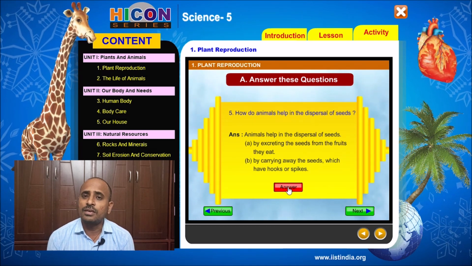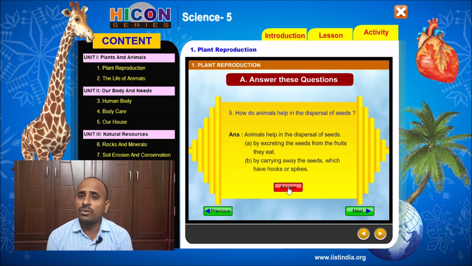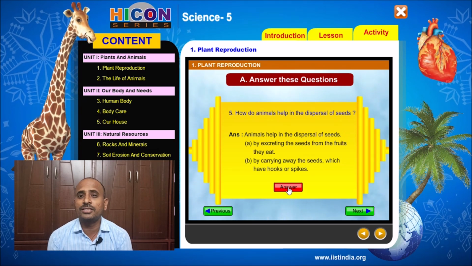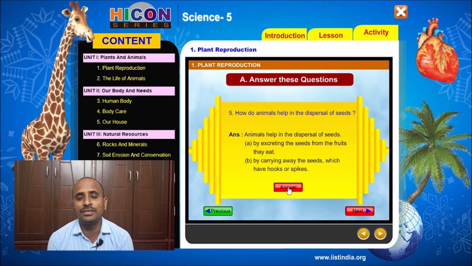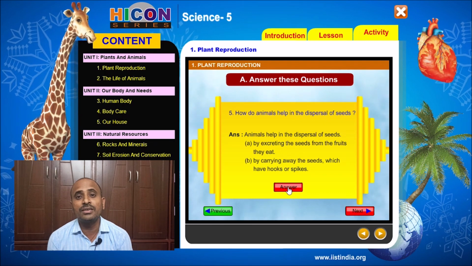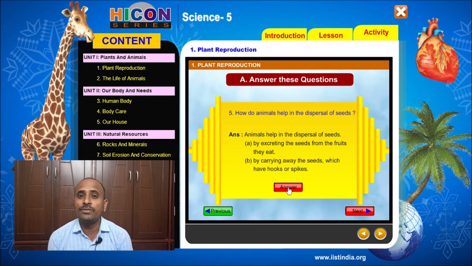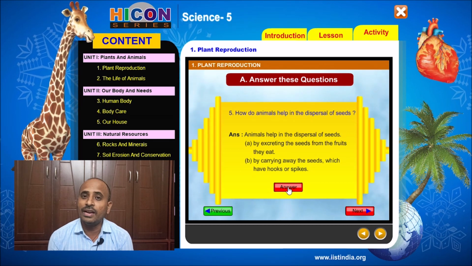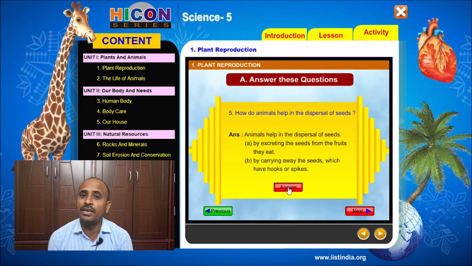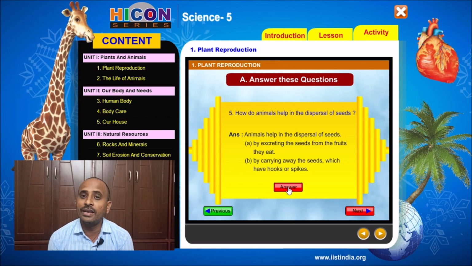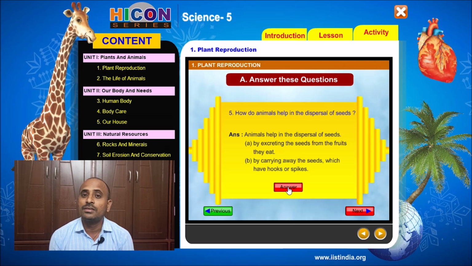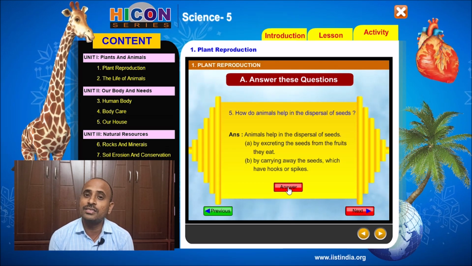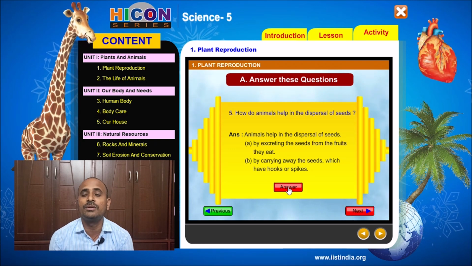So some seeds have hook-like or spike-like structures, like xanthium seed and spear grass seeds. These seeds have spike-like structures, and they will attach to the skins of the animals or to the claws, then the animals carry away the seeds along with them to distant places.